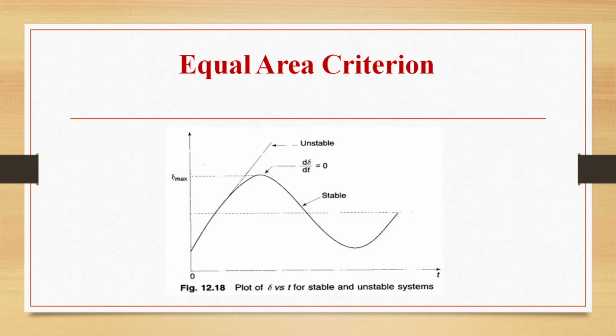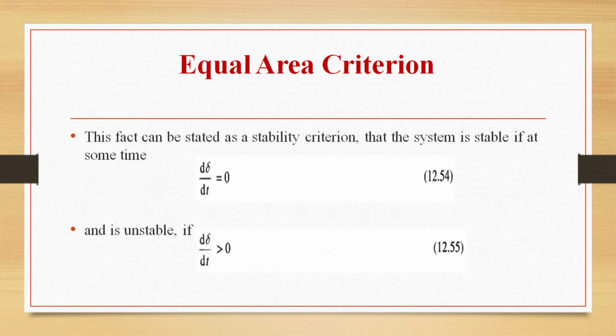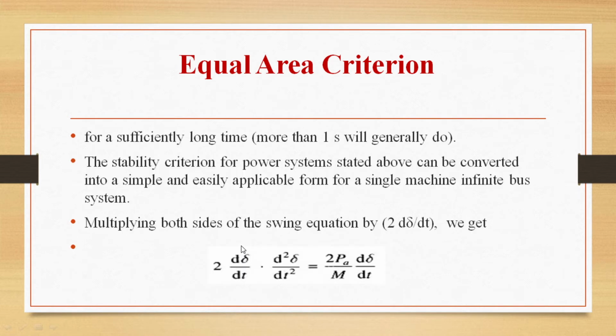For a stable system, the indication of stability will be given by observation of the first swing, where delta will go to a maximum and will start to reduce. This fact can be stated as a stability criterion: the system is stable if at some point d delta by dt is equal to 0. So the system is stable when d delta by dt is equal to 0, and unstable if d delta by dt is greater than 0. Here we are taking that if d delta by dt is 0, the system is stable, and if d delta by dt is greater than 0, the system is unstable, for a sufficiently long time, that is more than 1 second.